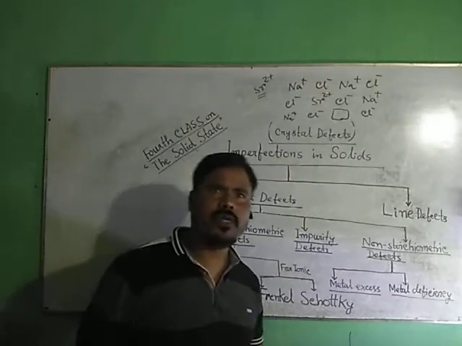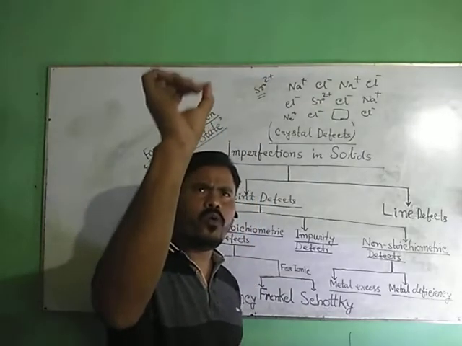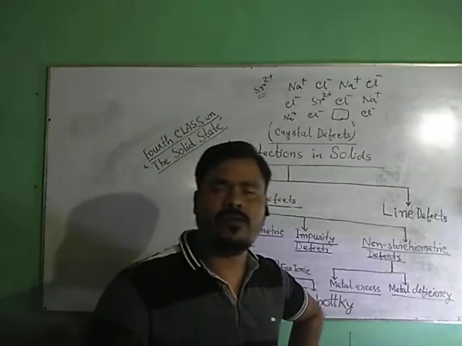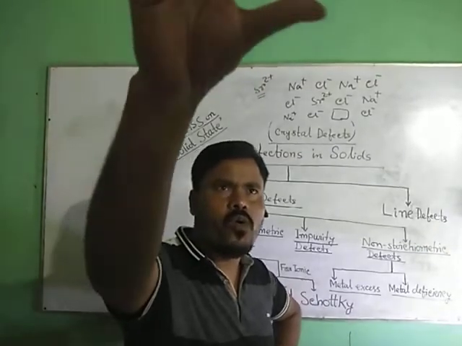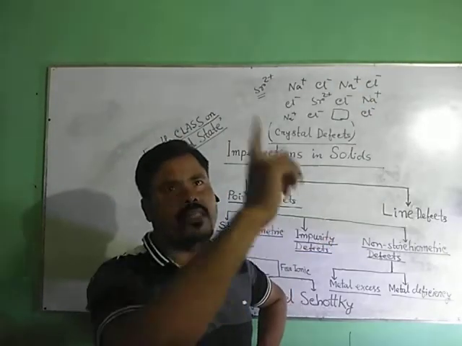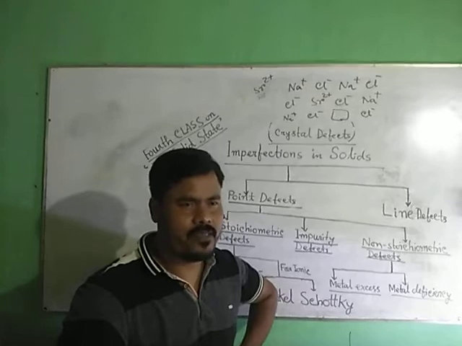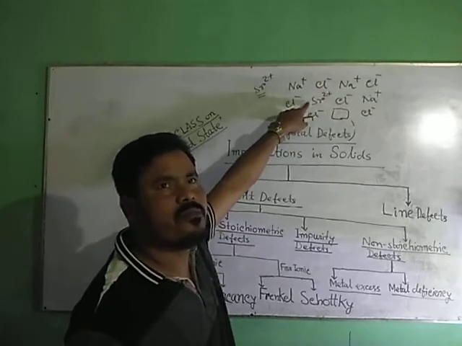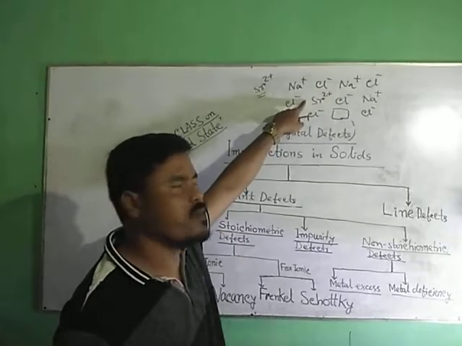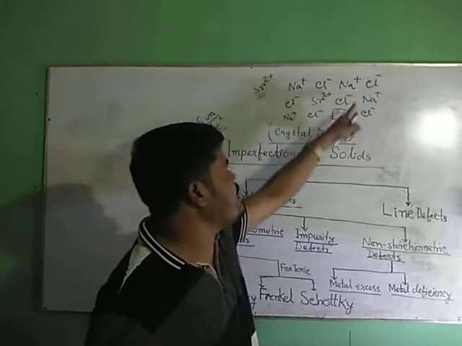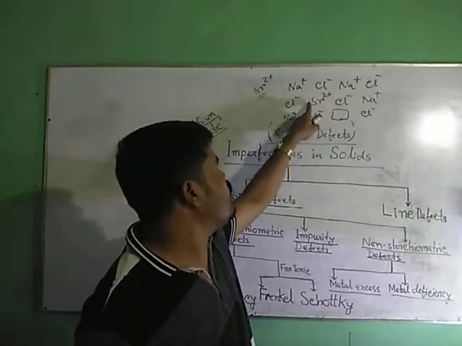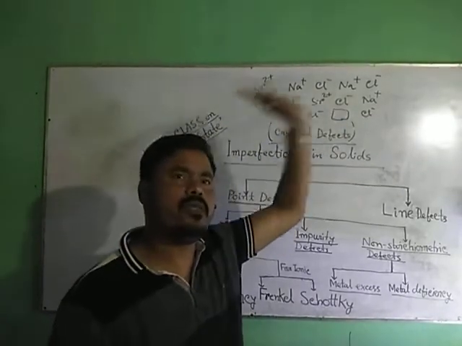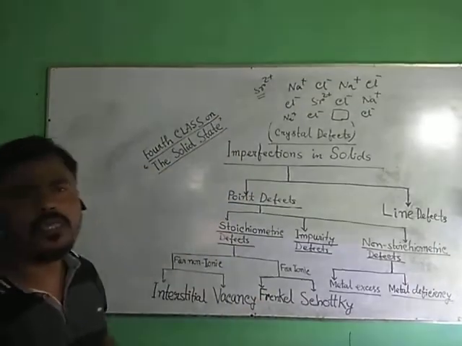Okay, so what is an impurity defect? When foreign particles replace some of the constituent particles or occupy interstitial positions, then the defect is called impurity defect. Sr2+ is occupying what? This lattice point of Na+. To maintain electrical neutrality, when one Sr2+ is included, then two Na+ must be removed. Okay, this is called impurity defect.